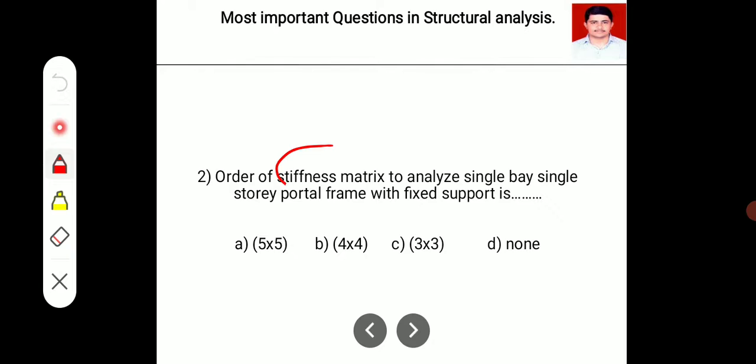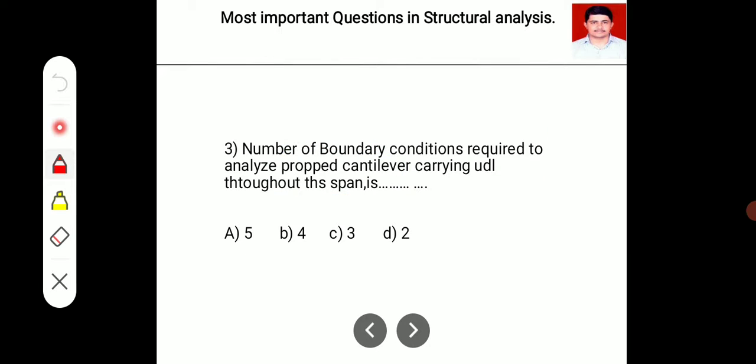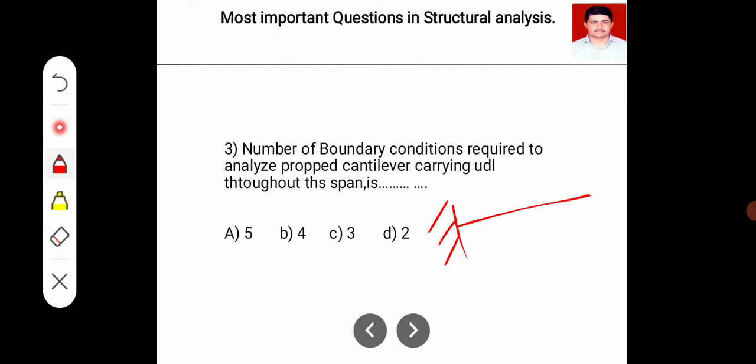Next is about the stiffness matrix, order of stiffness matrix. Same frame is there, single story single bay, and here what they have asked is the order of stiffness matrix. Next question is the number of boundary conditions required to analyze a propped cantilever carrying uniformly distributed load throughout the span. Okay, so what they have asked is the number of boundary conditions to analyze this propped cantilever carrying uniformly distributed load